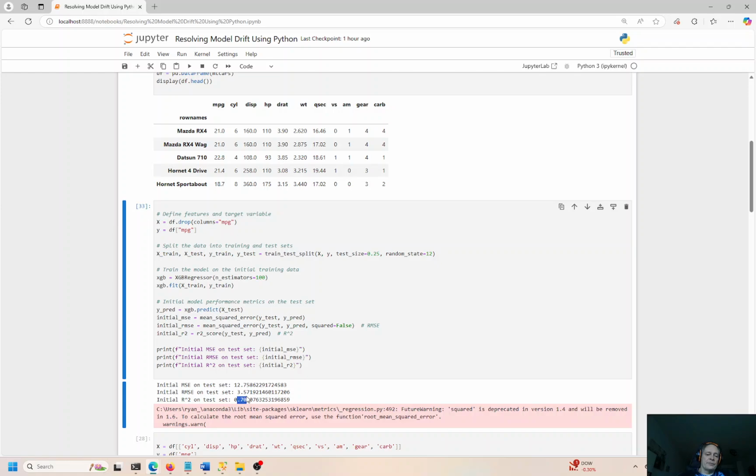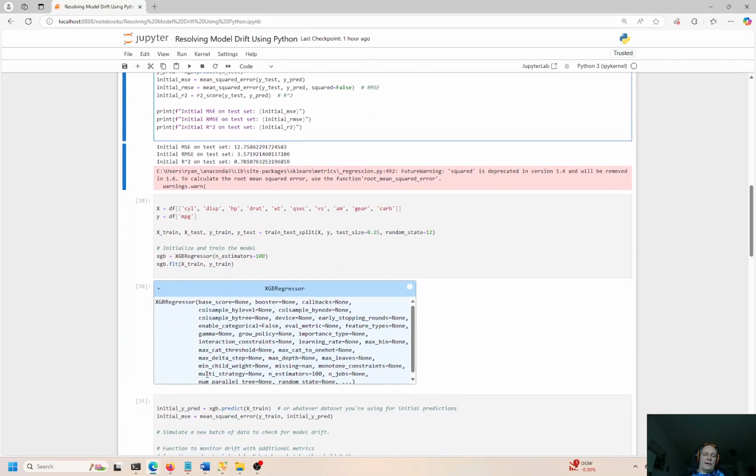We'll probably have some break in the data due to scattering of data points, unless the data is perfectly aligned with the least fit curve. That could be, but that's highly unlikely, right? So we have 0.70, and there are ways to improve that. I have other videos on how to get the R squared higher and higher, but we're not going to focus on that today. Today we're looking at model drift, right?